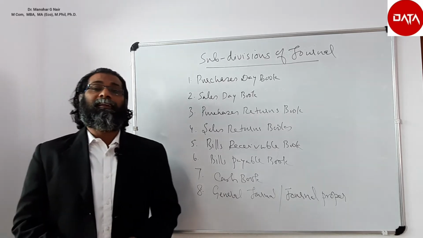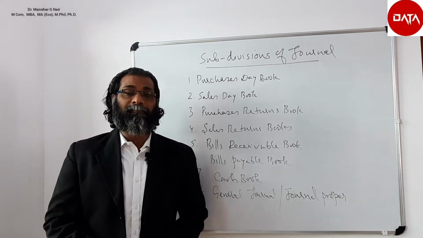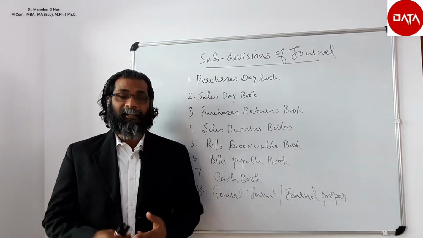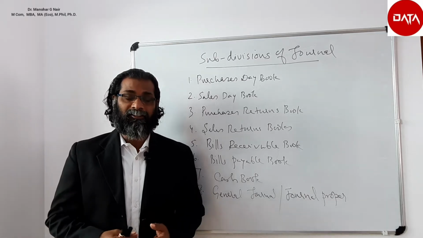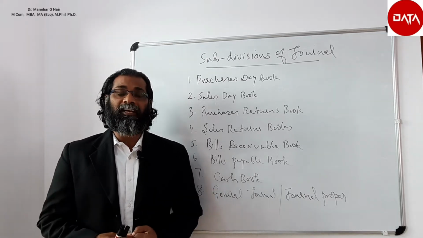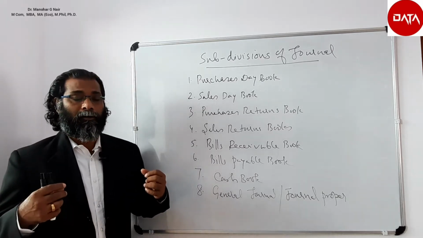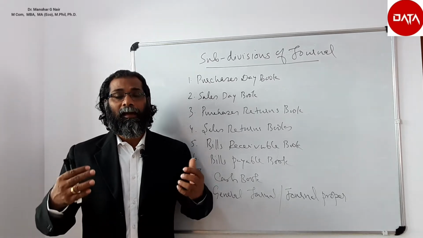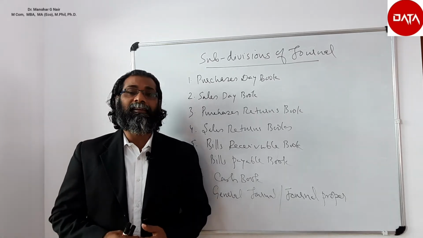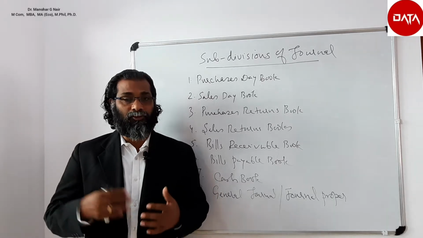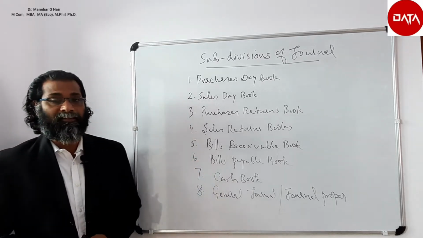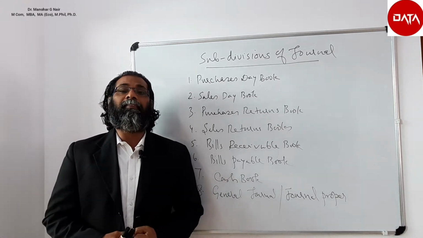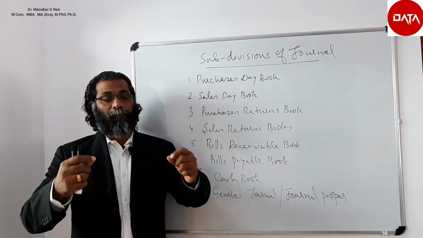In this video, let us discuss the subdivisions of journal. So far, we have discussed the preparation of journal with the support of double entry system, double entry rule, accounting equation, and transferring the journal into the ledger called posting, then totaling, balancing and carrying forward of the balance to the other side, and also the preparation of the statement called trial balance for finding out the arithmetical accuracy of the books of account that we have prepared.